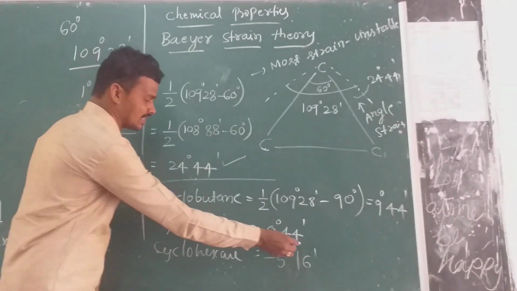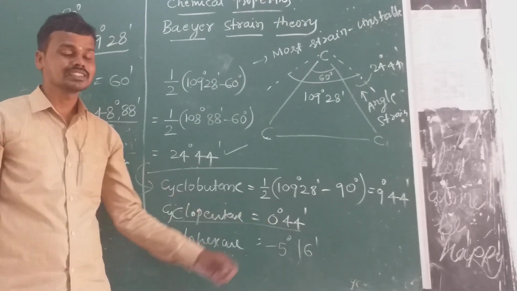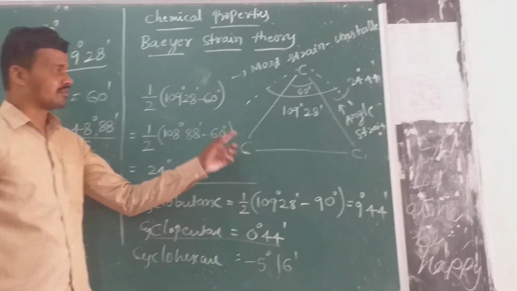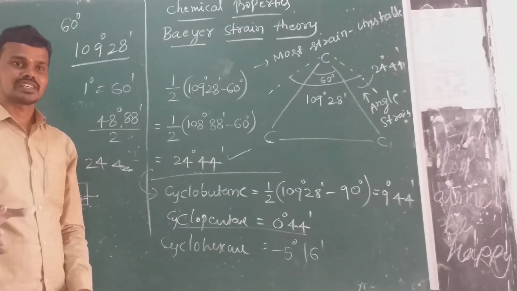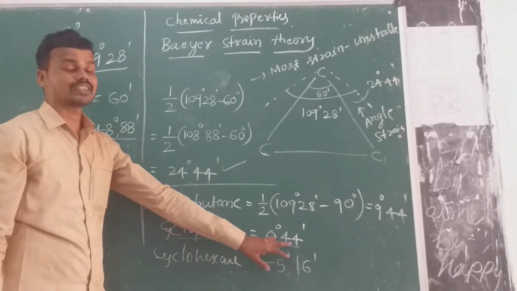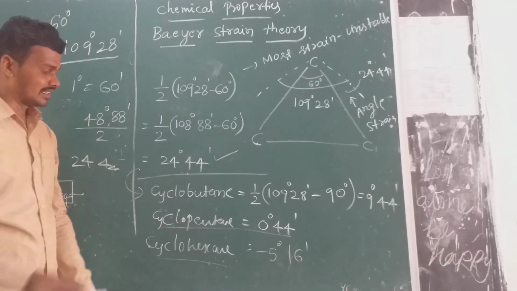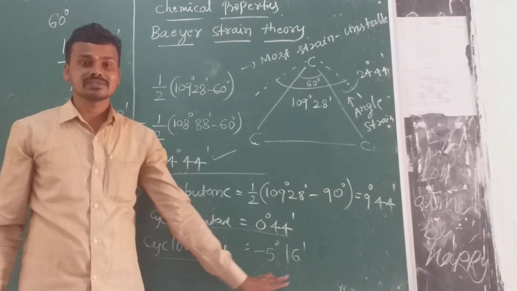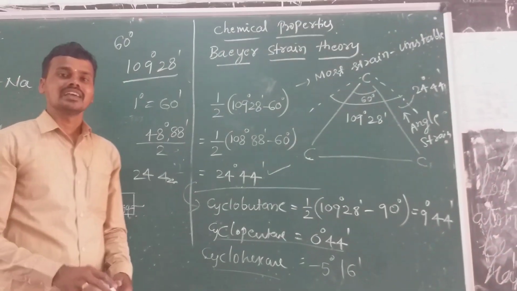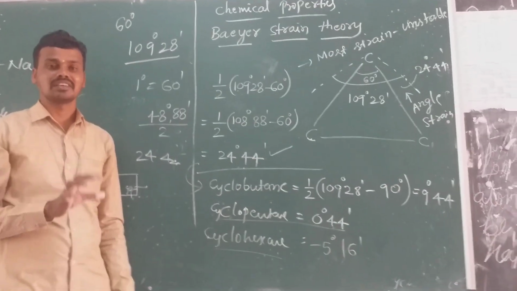Next, cyclopentane. This cyclopentane is obtained at 0 degrees 44 minutes. The answer for this one is 0 degrees 44 minutes. And this 0 degrees 44 minutes tells that the molecule is stable in nature, but when compared to the 109-degree bond angle, it is unstable because of 44 minutes. The strain is obtained. Next, cyclohexane. This cyclohexane is minus 5 degrees 16 minutes. Like that, all the molecules come under strain. Any molecule under strain is called unstable in nature.